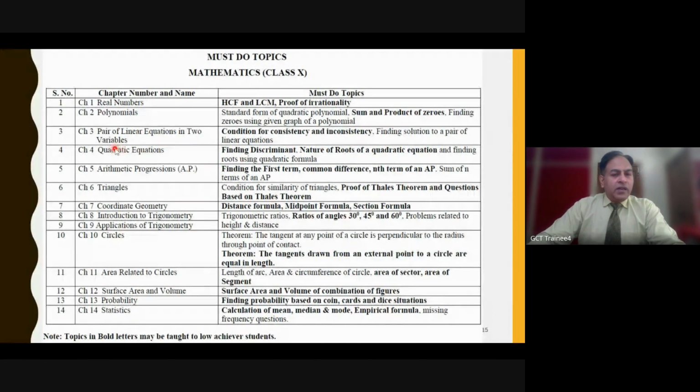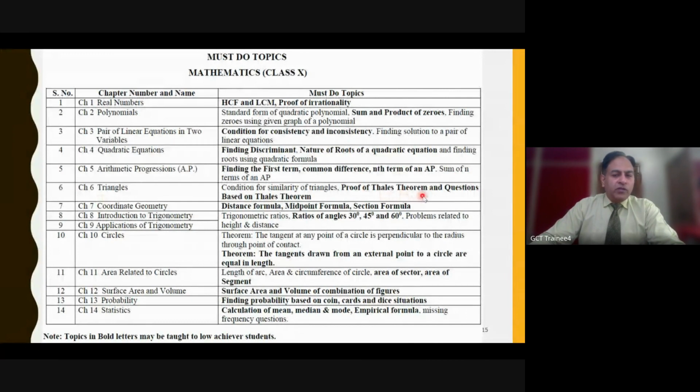And then in pair of linear equations in two variables, we have solving for x and y. That type of questions are also important. In quadratic equations, finding the discriminant and nature of roots of a quadratic equation. In AP, the usual type of problems. If a student is struggling, then of course in that case sum to n terms may be avoided. Direct questions can be taught, but if there are indirect problems, students may not be able to solve that.